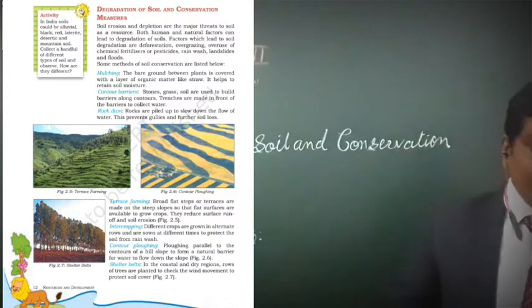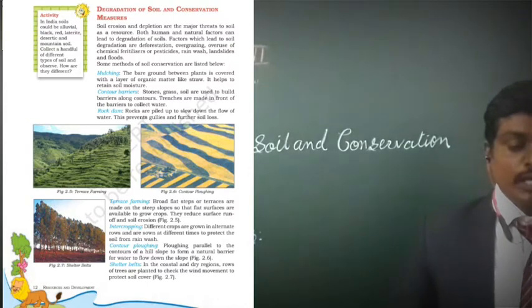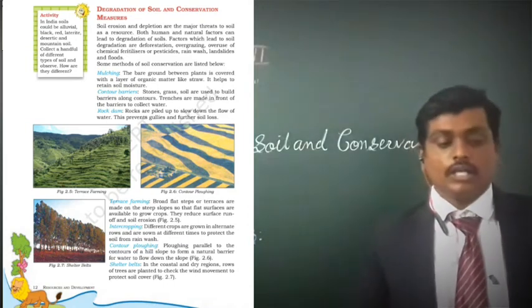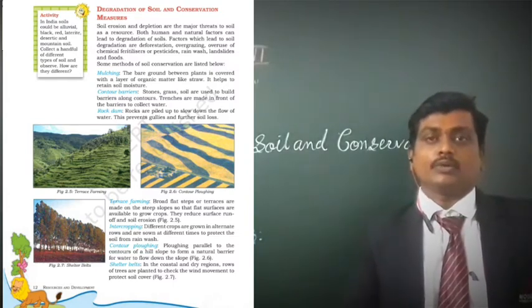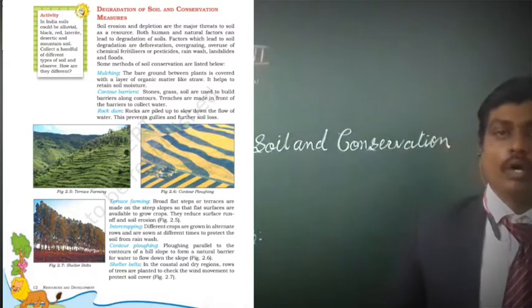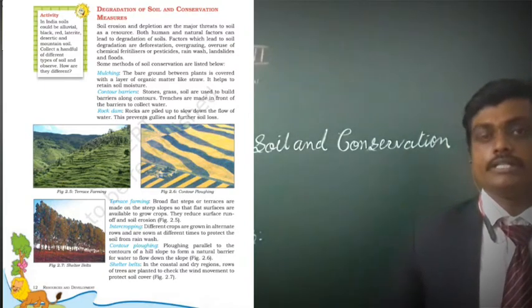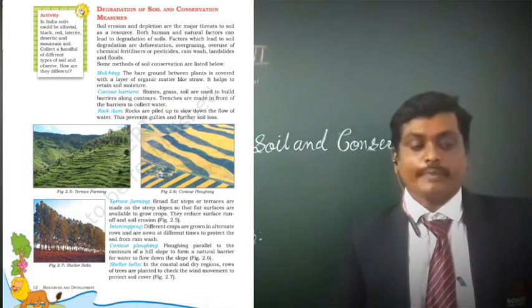Now, dear students, next point is contour barriers. Contour barriers means what? Stones, grass, soil are used to build barriers around the contours, and trenches are made in front of the barriers to collect the water. On the slope of the land, on the slope of the mountain, we have to prepare some kinds of barriers through which water doesn't flow. When the water stops flowing, it also stops carrying the soil with it. So it is known as contour barriers.